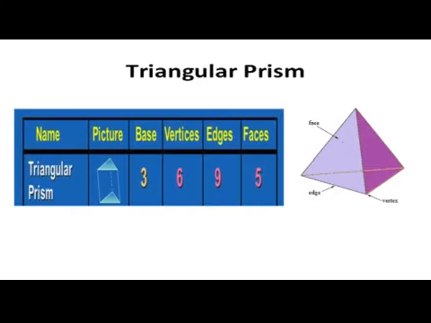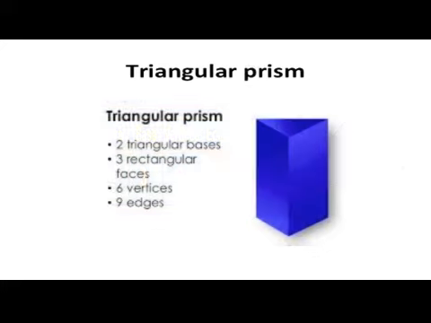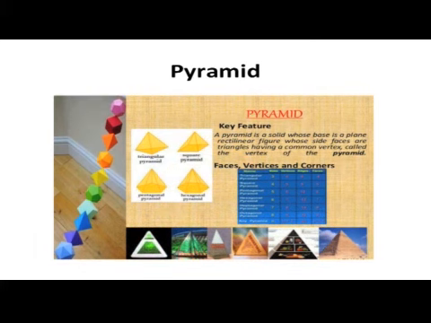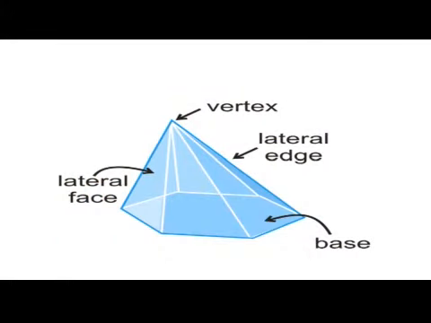Now coming to triangular prism. A solid whose lateral faces are rectangular and whose bases are congruent triangles is called a triangular prism. A triangular prism has 6 vertices, 3 rectangular lateral faces, 2 triangular bases and 9 edges. Now coming to pyramid. A pyramid is a solid whose base is a plane rectilinear figure and whose side faces are triangles having a common vertex called the vertex of the pyramid. The side faces of a pyramid are called lateral faces.